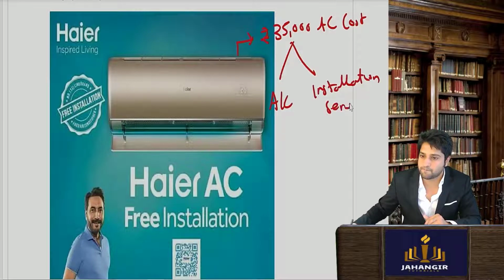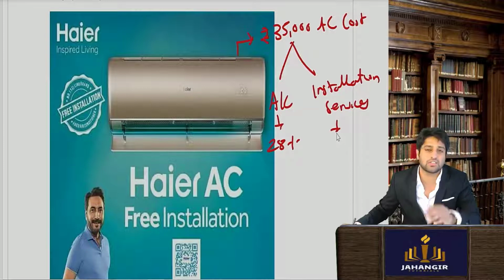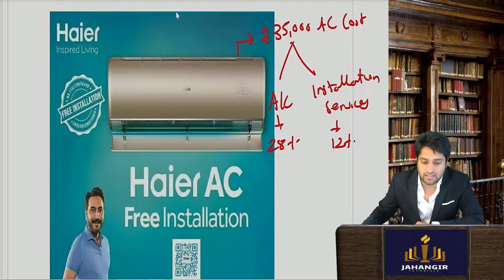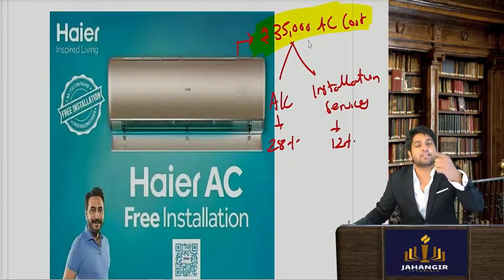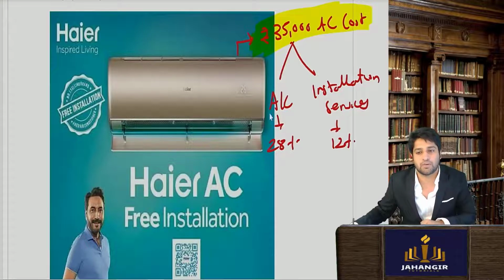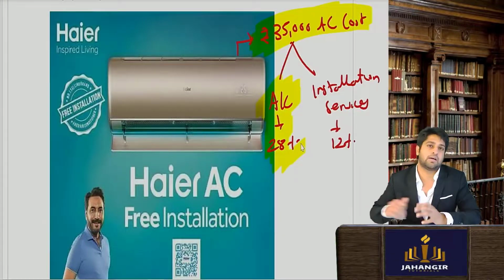Now the AC itself is at 28%, but installation services, if you see separately, is 12%. Since it is a single transaction, the entire transaction will be charged at the rate that applies to the principal supply.